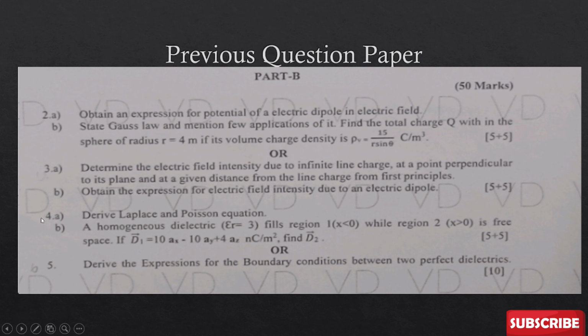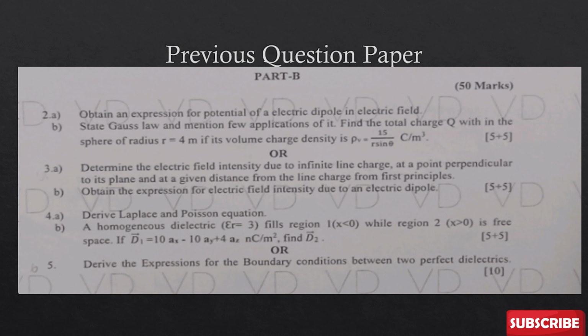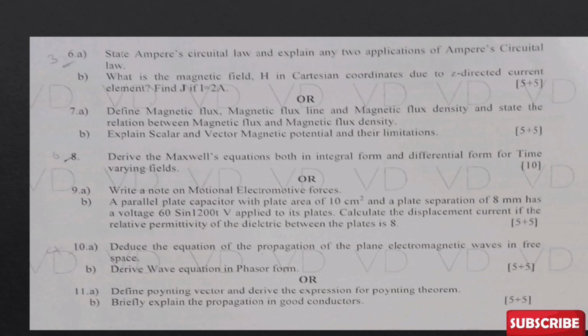This is important. Again, from the second unit, derive Laplace and Poisson equation. Equation problem. Again, derive the expression for boundary condition between two perfect dielectrics. Again, an equation. So basically they have asked a direct question for 10 marks. There is no chance of asking another 5 marks question, so 5 is not considered as 5A and B. And also from the third unit, they have asked: state Ampere's circuital law.